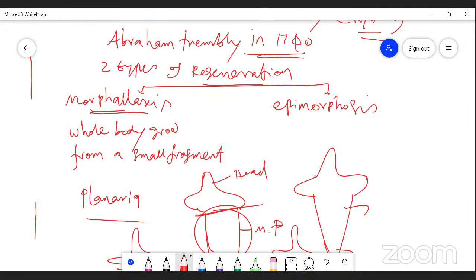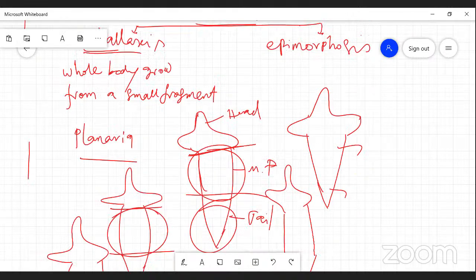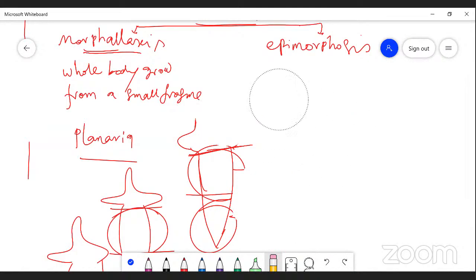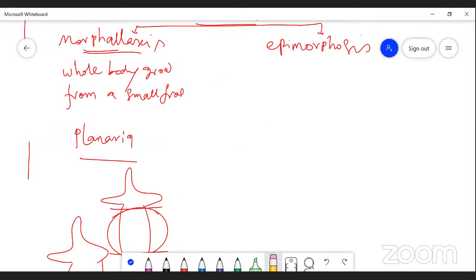Next we go for epimorphosis. In epimorphosis, there is replacement of a lost body part.